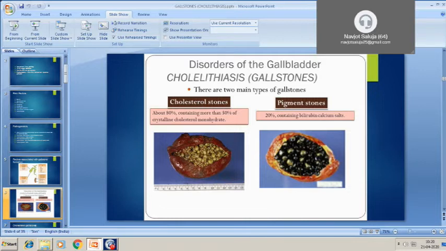So as I said, there are basically two types of stones, cholesterol stones and pigment stones. As you can see, this is a picture of cholesterol stones, and they are yellow in color, and the pigment stones are black or brown in color. In this we can see black pigment stones.